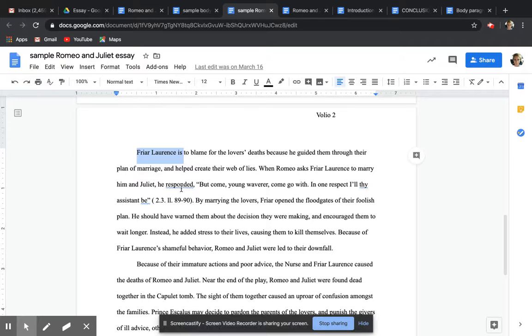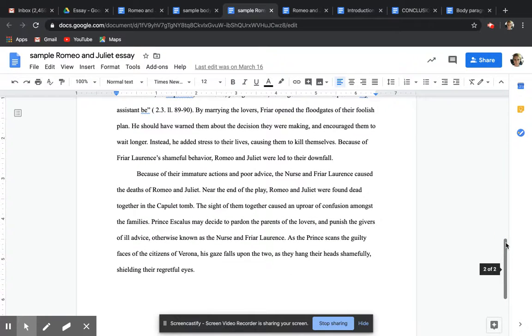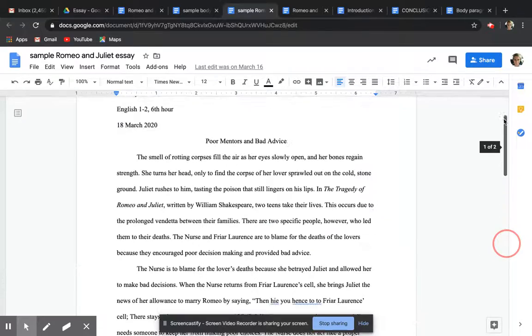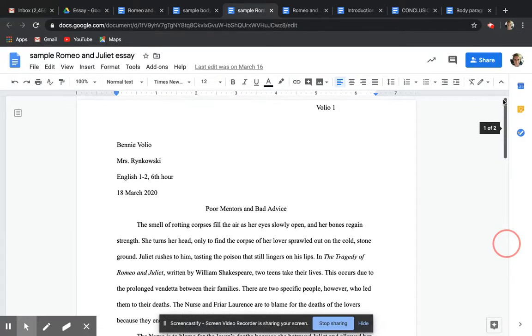He's got his one piece of evidence. And then he types his conclusion, and you'll see that his paper ended up being just a little under 2 full pages. And that's what you guys are looking at as well. It's not a long essay, but those are the things I'm going to share with you today to help you,